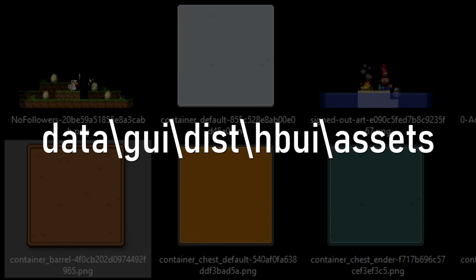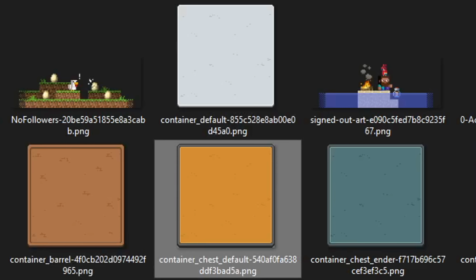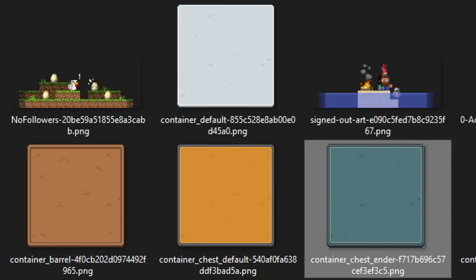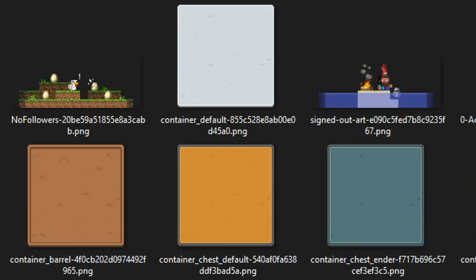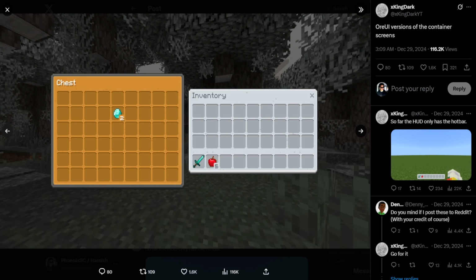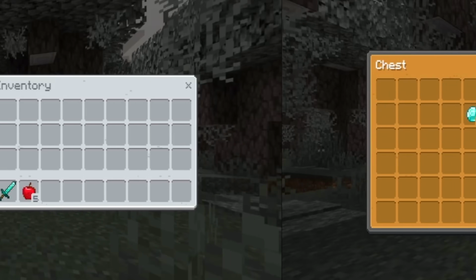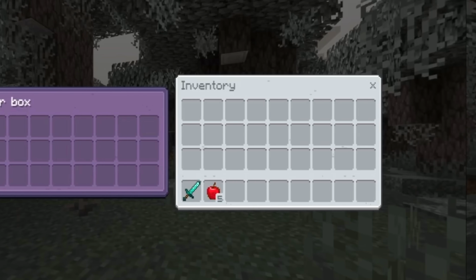The container PNGs are all here already, so you've got the container default, you've got barrel, chest, ender chest, there's a dark one, there's a shulker box one. Okay, so this is not new information at all. I don't think they are ugly. I think there are practical concerns of having them side by side, but they do look okay.